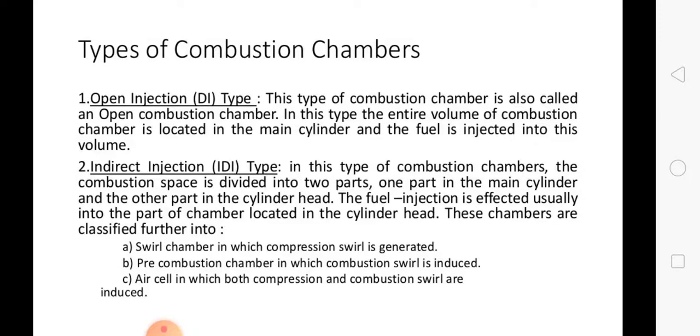Now we will see the next, the third one, the air cell chamber. The air cell chamber is more complex than the pre-combustion chamber. It has a more complicated design. As the piston moves up on the compression stroke, some of the air is forced into the major and minor chambers of the energy cell. We will see this in detail.